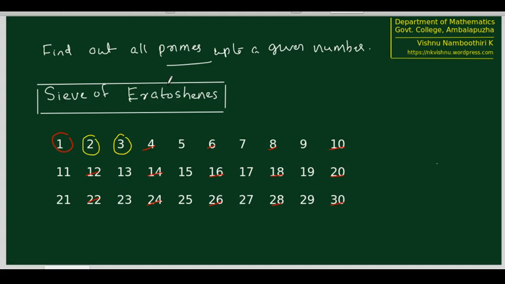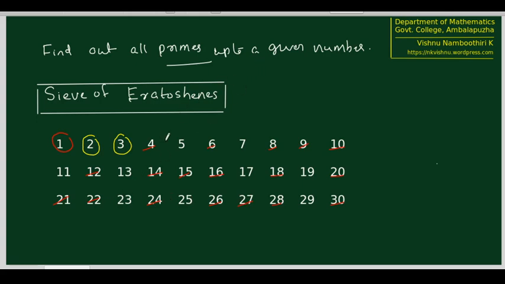Now next we are going to remove all multiples of 3 that have not been already crossed out. So what are the multiples of 3 remaining that have not been removed? 6 is already removed, 9 is not removed, so remove 9, and 15 is not removed, remove 15, 21 is not removed so far, remove 21, 27 is not removed, remove 27 also.